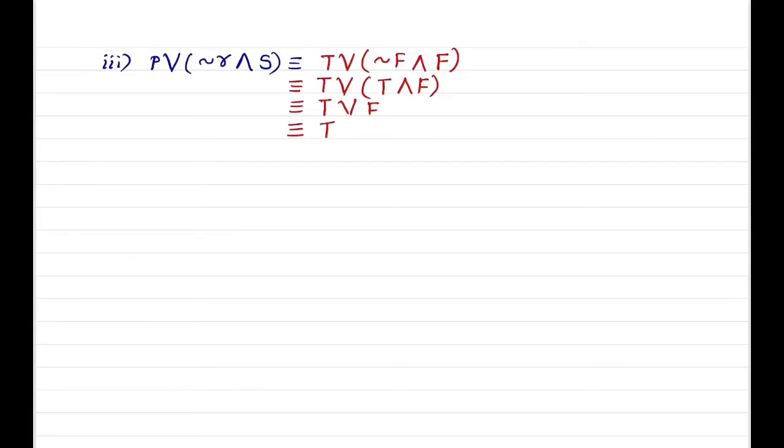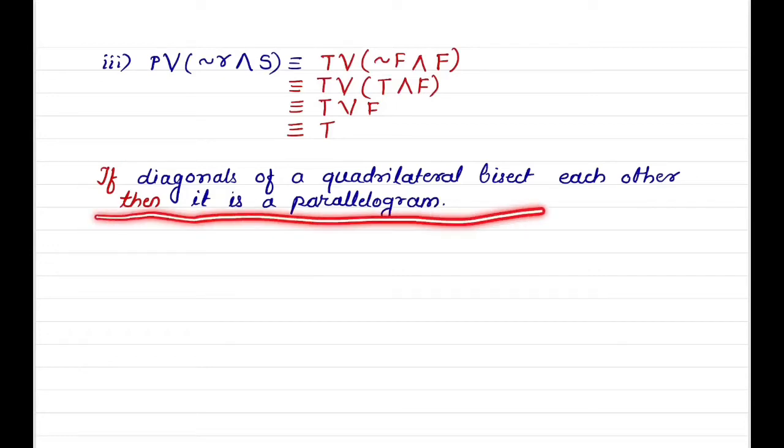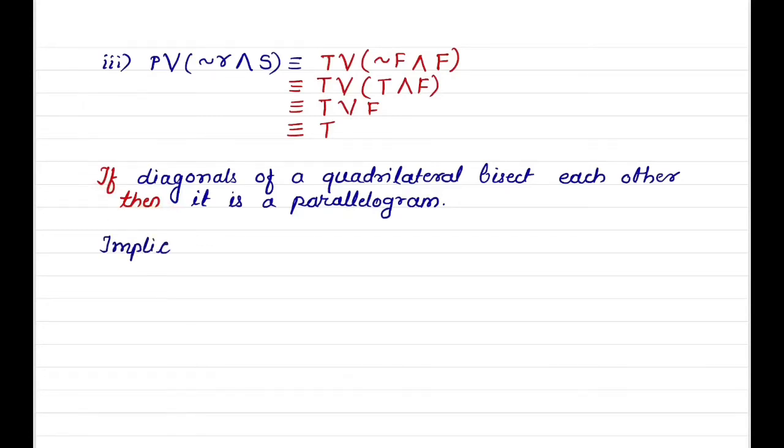I think in 7th or 8th standard we have studied a theorem: if the diagonals of a quadrilateral bisect each other, then it is a parallelogram. Here the first statement is the diagonals of a quadrilateral bisect each other and the second one is it is a parallelogram, and the logical connective used is if then.